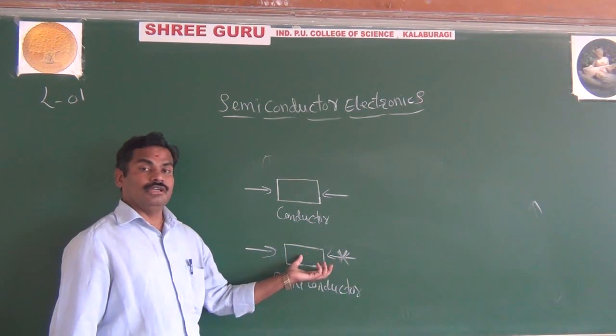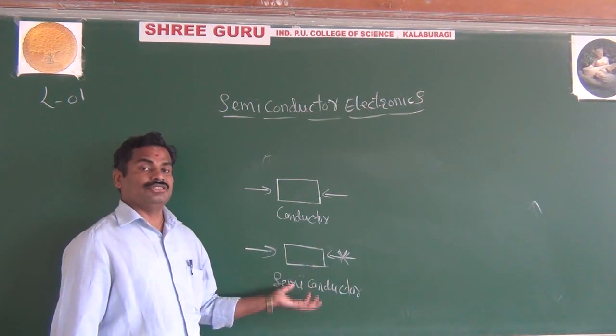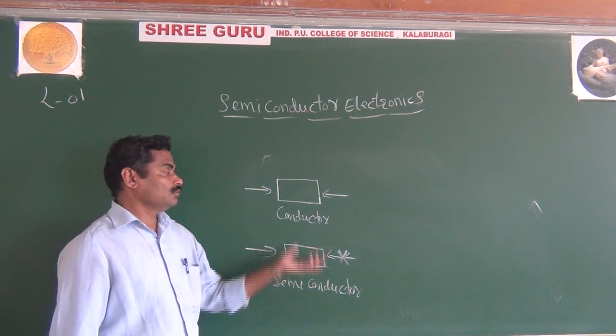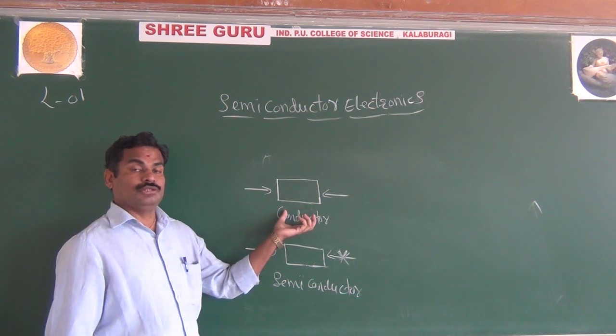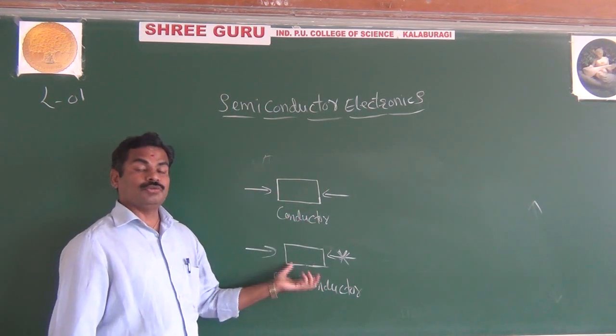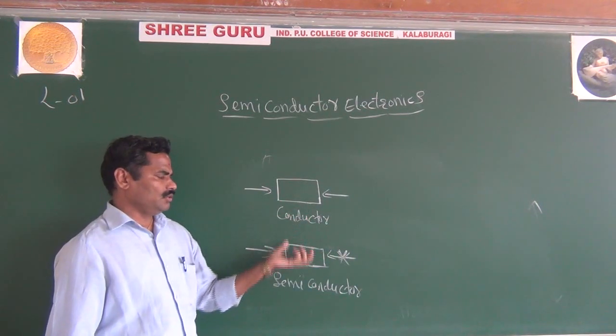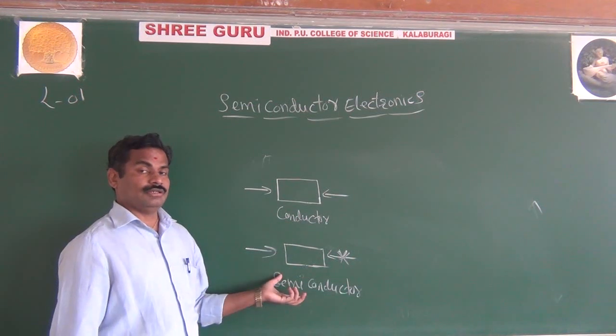If you add more impurities, you can increase the conductivity. If you add fewer impurities, you decrease the conductivity. Why am I saying this? In a conductor it is not possible to increase or decrease the conductivity, but here it is possible. These are the major differences between a conductor and a semiconductor.